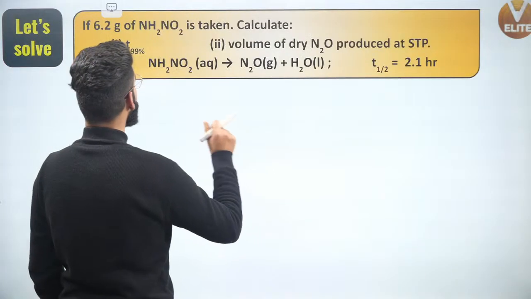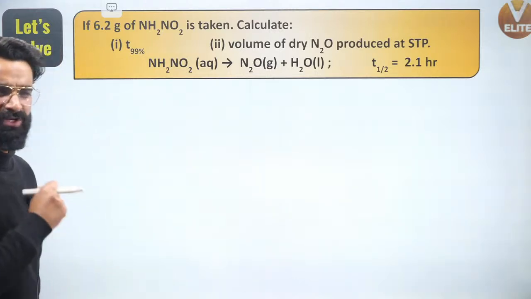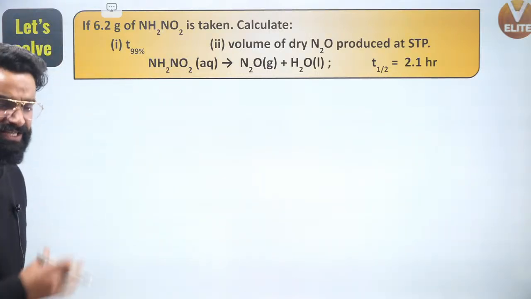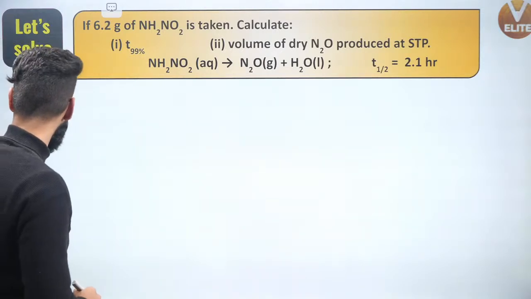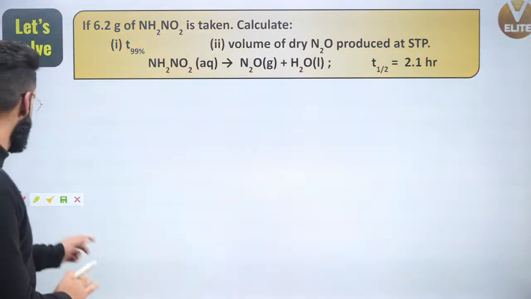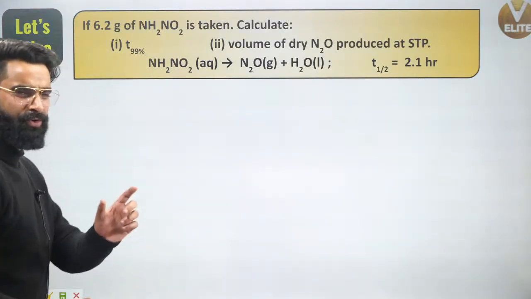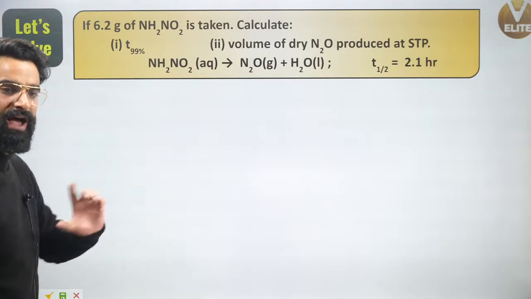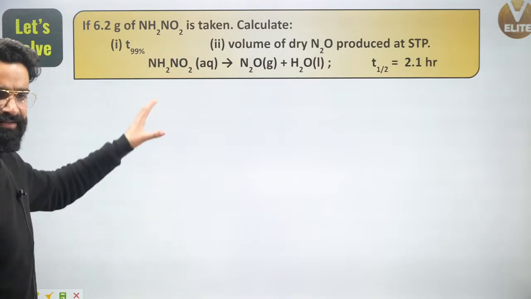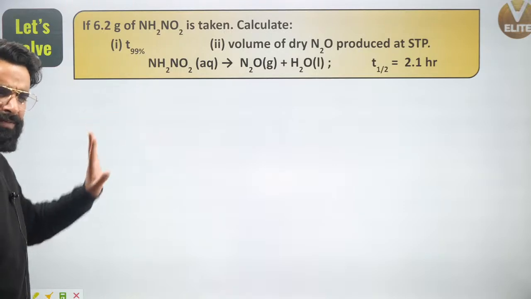People, this is one nice question right here which is on your screen. Let's try to do this question over here. These are basically two questions which are given to us. See guys, as per the question, you have to understand a few basic things. Whatever things we have covered in this chemical kinetics till now, I'm going to use those first order things in this question. It's a very simple one.